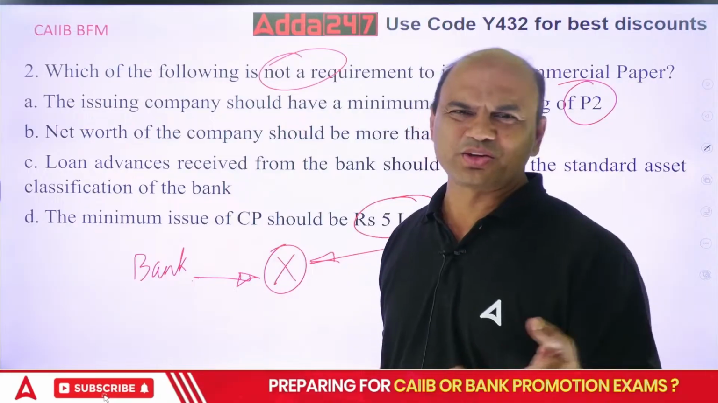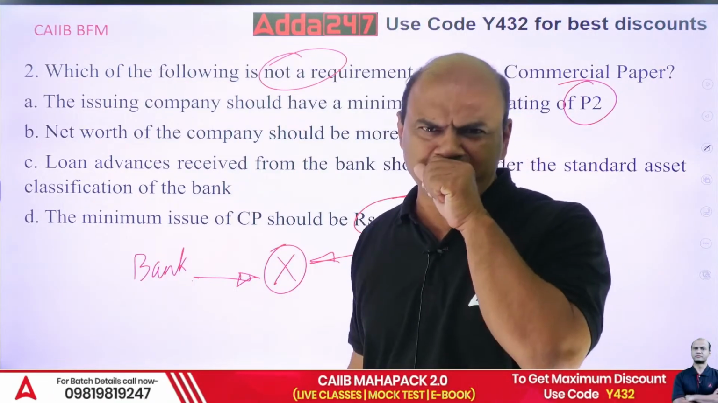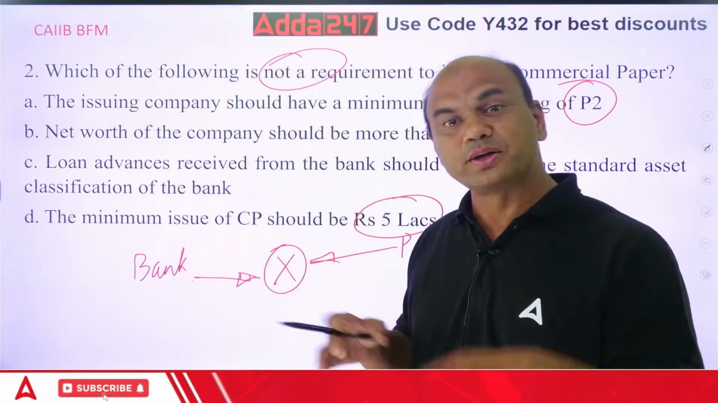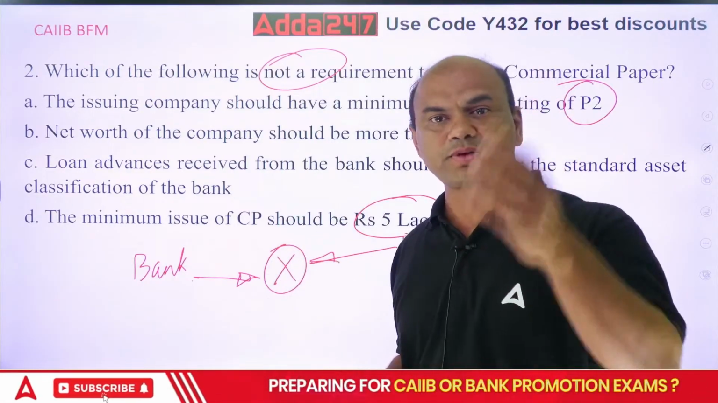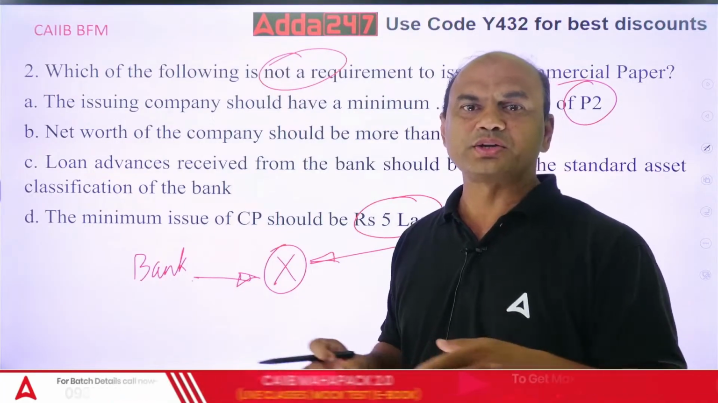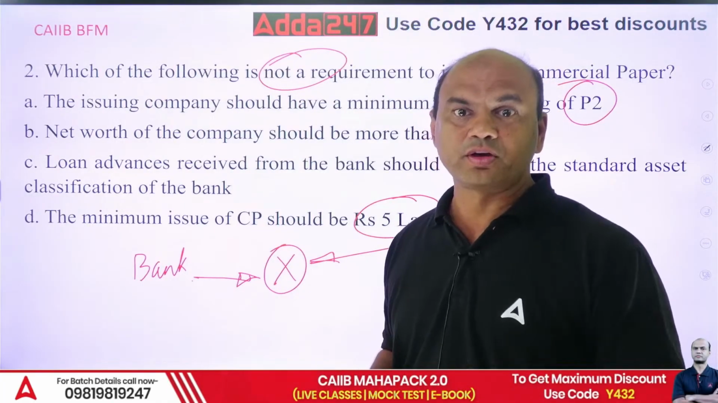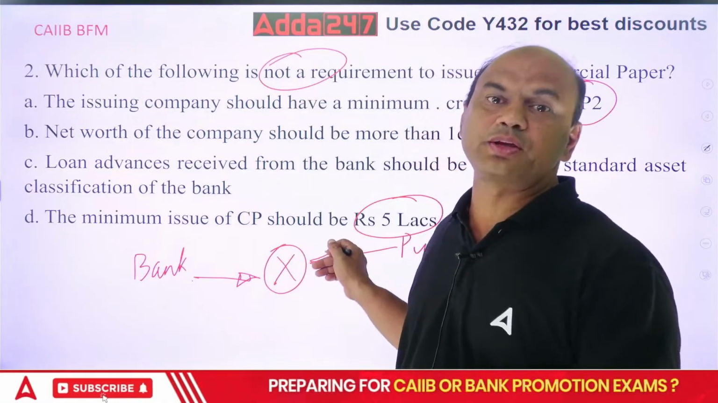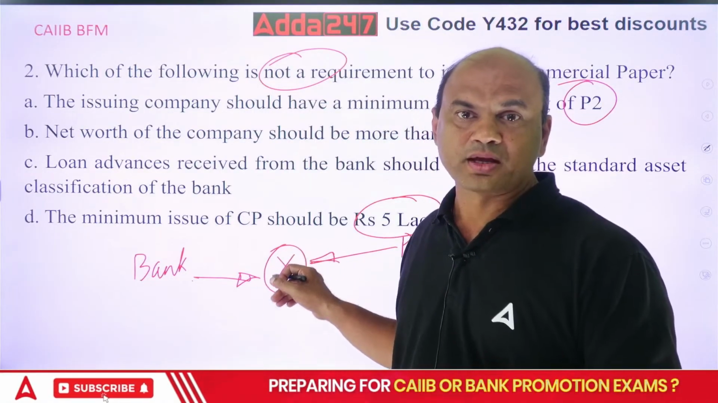Now 5 lakhs is not a huge amount actually. But the problem is this is not 5 lakhs. The issuance is in multiples of 5 lakhs. So you can't issue a CP for 5 lakhs. You have to issue it for 50,000 crores. And this criteria is for the investor, 5 lakhs. It is not for the issuer.